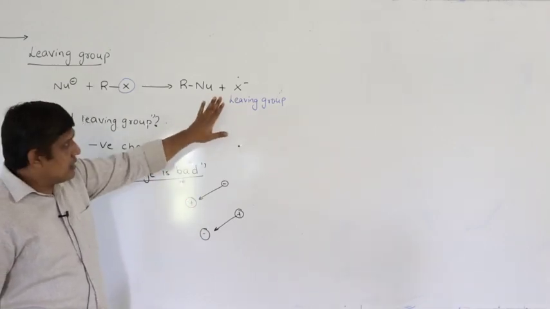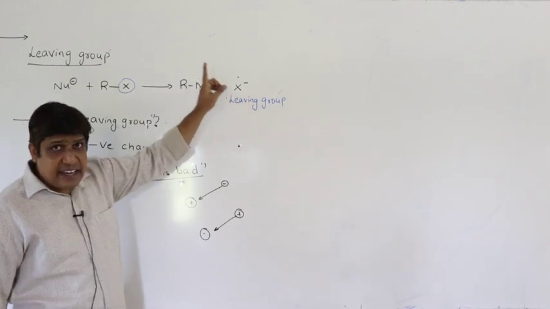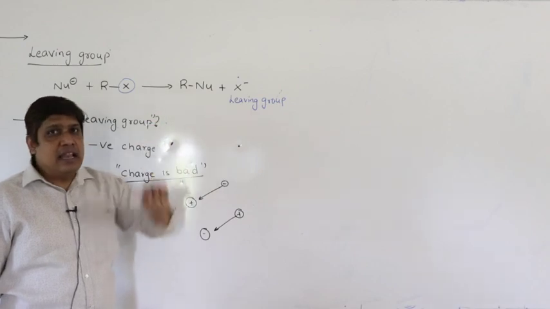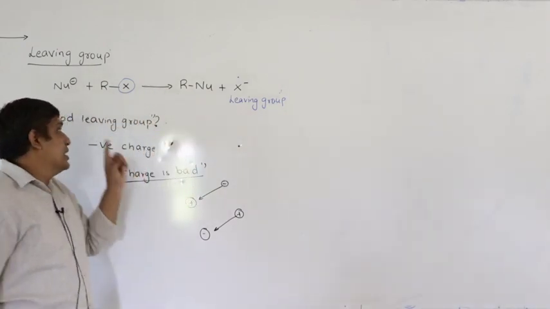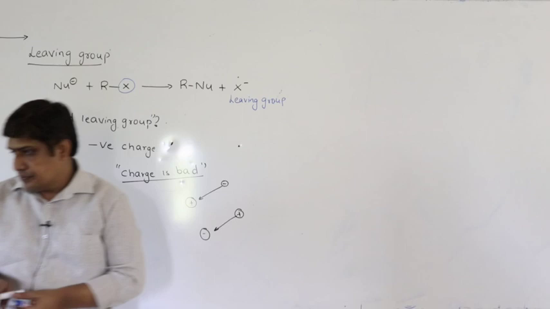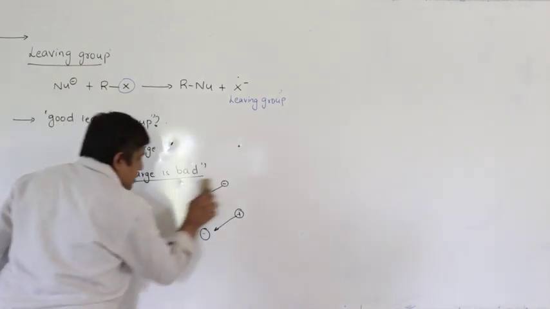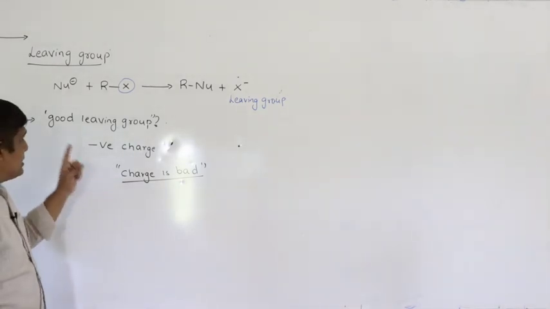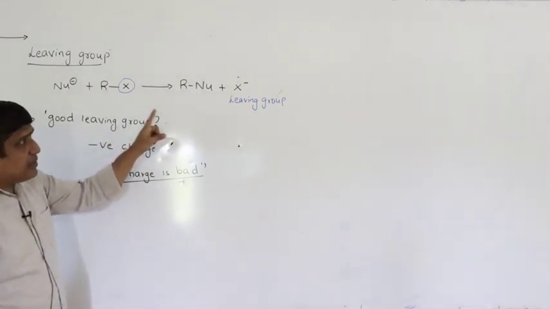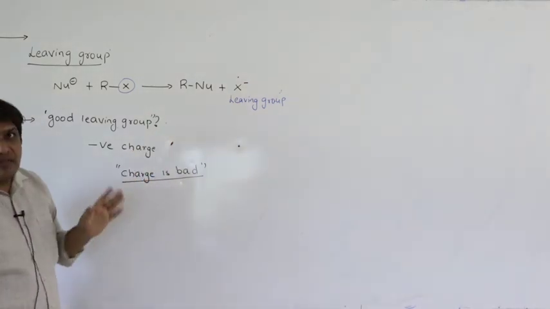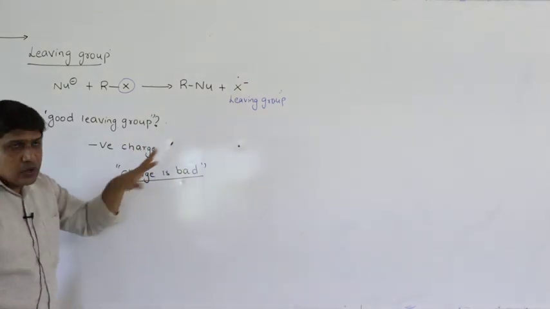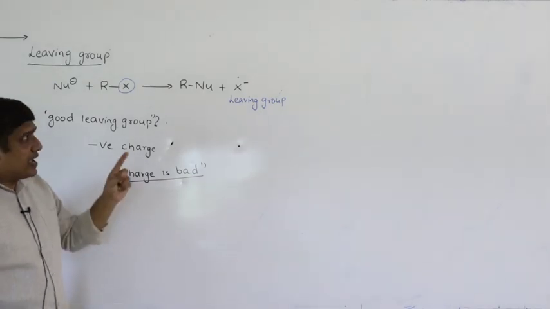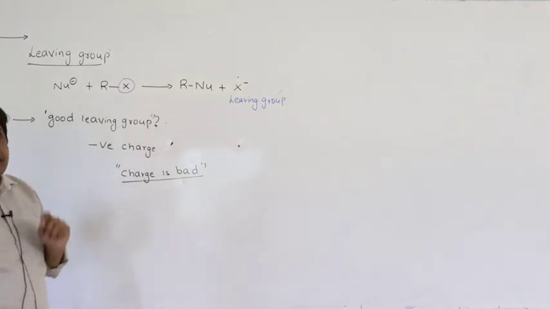So here we are considering a species that carries negative charge. If the magnitude of the negative charge is less, then its stability is more, then it becomes a good leaving group. So what we have concluded is a good leaving group is one which stabilizes the ion after leaving. Mostly they are negatively charged ion, whether it is negative or positive doesn't matter, charge is bad. So the ion has to stabilize that negative charge.